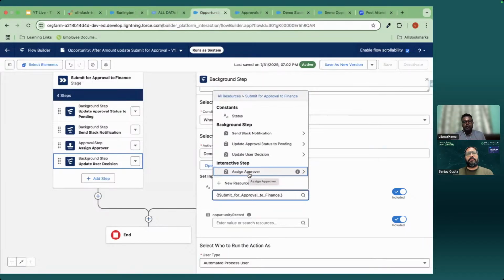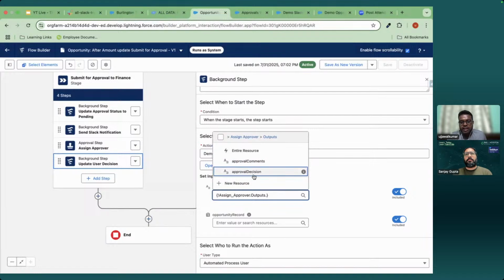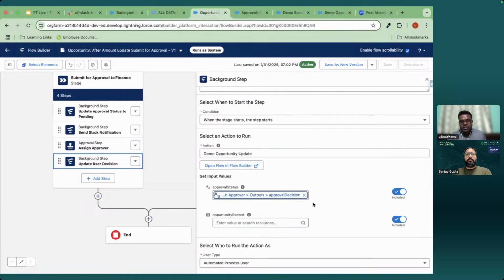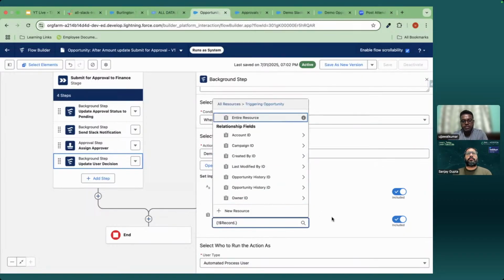So how will we know whether the user has approved or rejected? We have this approval step, assign approver. When we navigate to assign approval, we will have outputs. In outputs, we can check approval decision, whether it is approved or rejected. We will select this one. So now it will come, and we will have to pass this opportunity record.